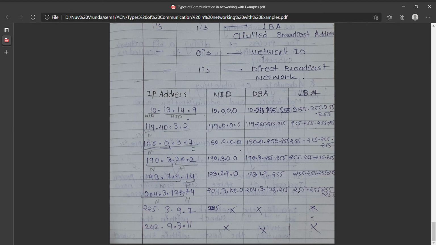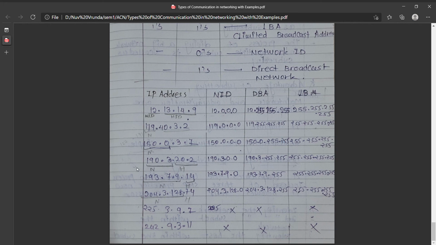Okay, this is 150.0.3.7. This belongs to class B, so a 16-bit network ID is available. We keep the network part and put 0 in the host ID, so in place of 3 and 7 we put 0. Now for the direct broadcast address we have to put 1s in the host ID, so we put 255.255 in the host ID.